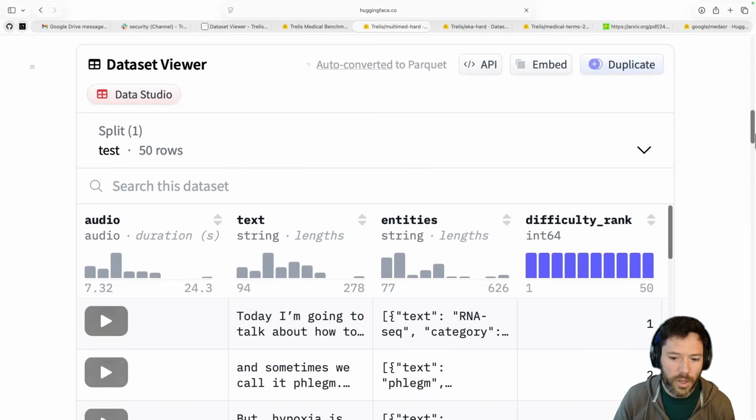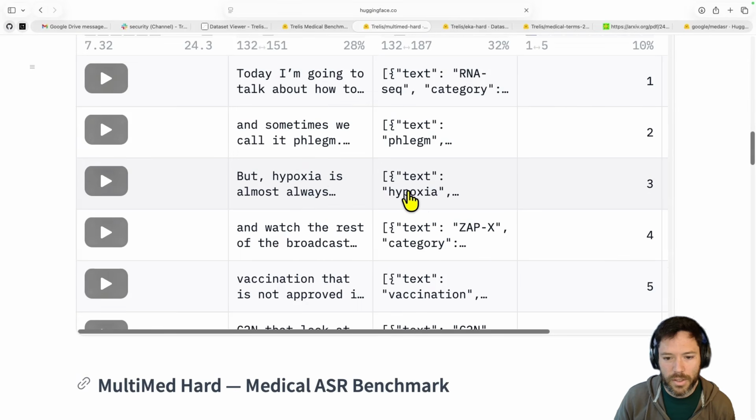So for example, if you have this phrase here, the key entity is hypoxia, and it will appear within this sentence here, which we can listen to.